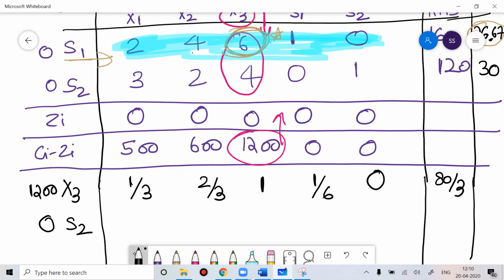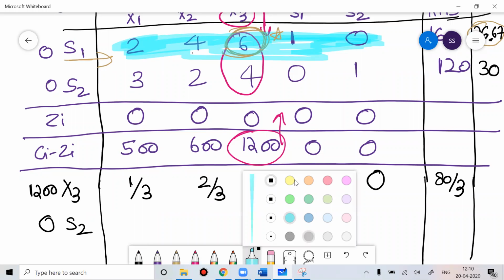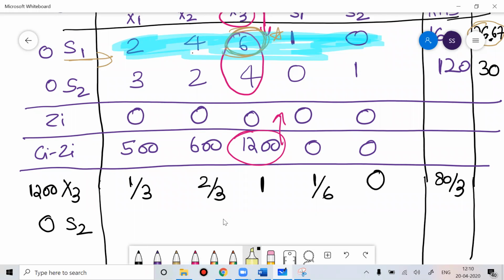Now you have to find the new value of S2. To find the new value of S2, you need two things.